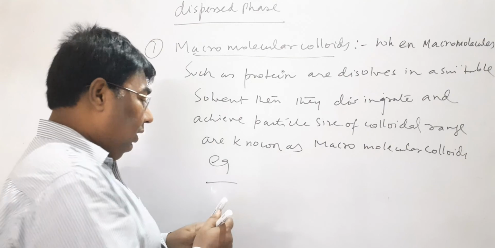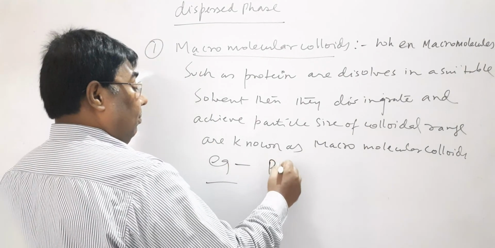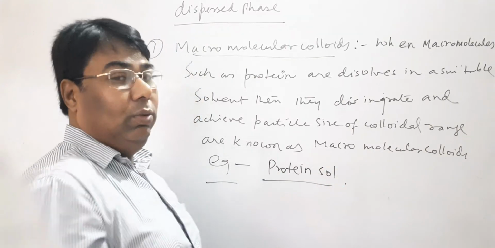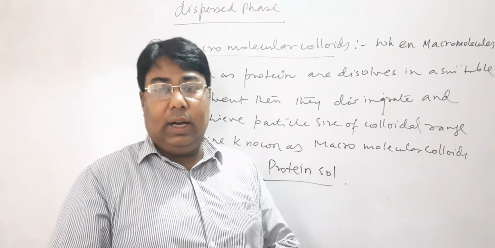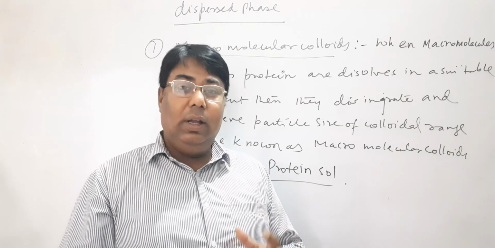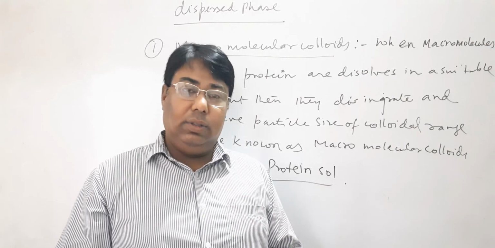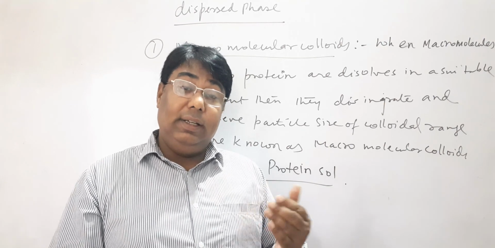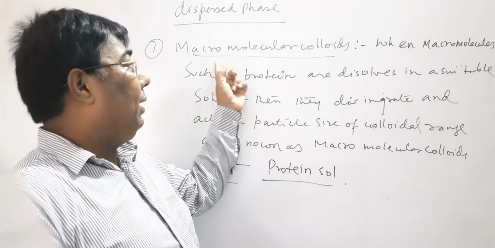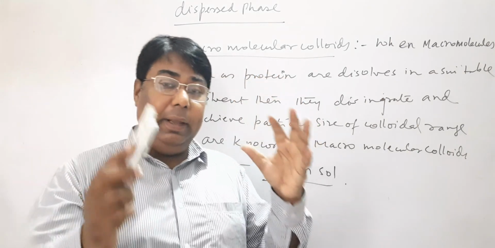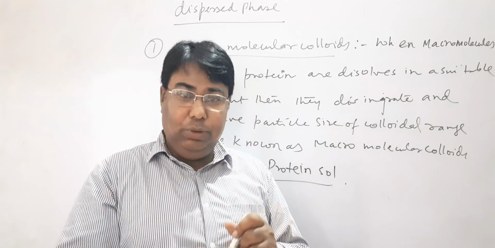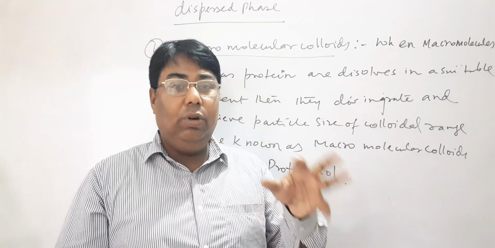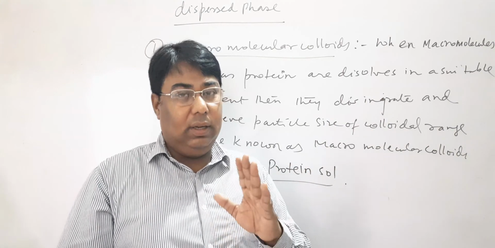Example, protein sol. Protein is a bigger molecule, so when it is dissolved in suitable solvent, then it starts to decompose and achieves particle size of colloidal solutions, then it is said to be macromolecular colloid. That means bigger molecules converted into the particle size of colloidal range are known as macromolecular colloids. Understand?